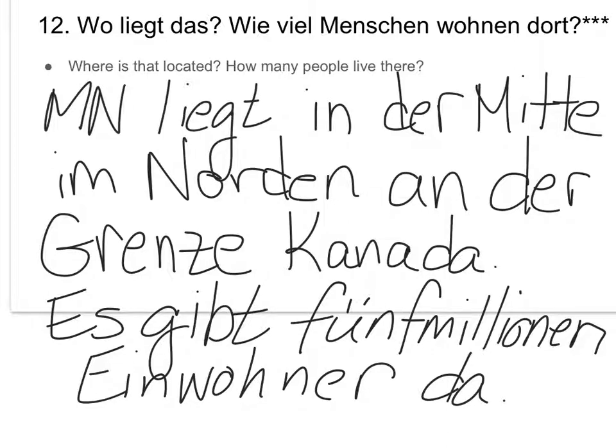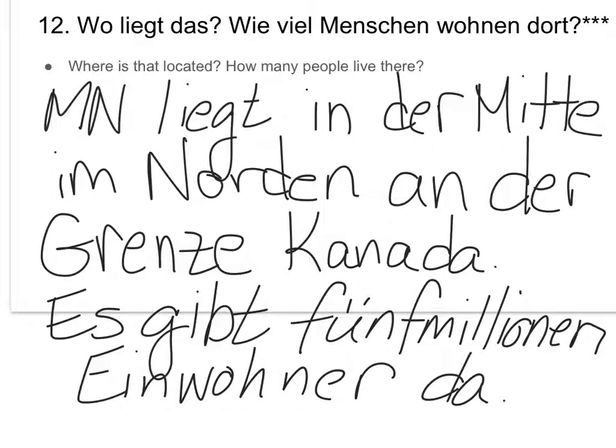And the last part. Einwohner da. What do you think Einwohner means? Residents, inhabitants. And da means there. So Minnesota is located in the middle, in the north, on the border of Canada. There are 5 million inhabitants there.